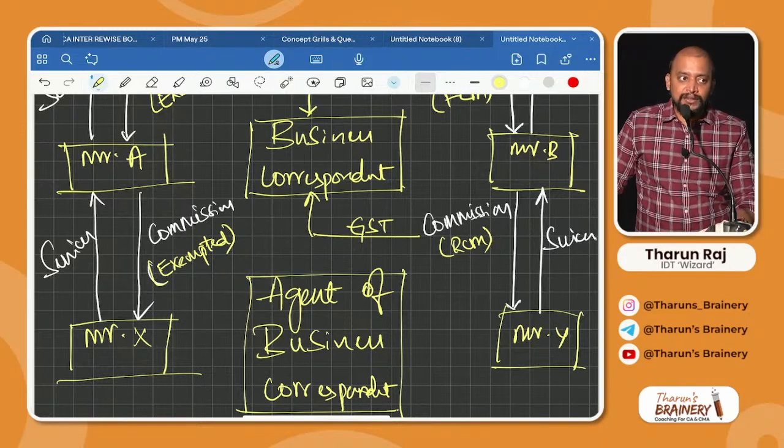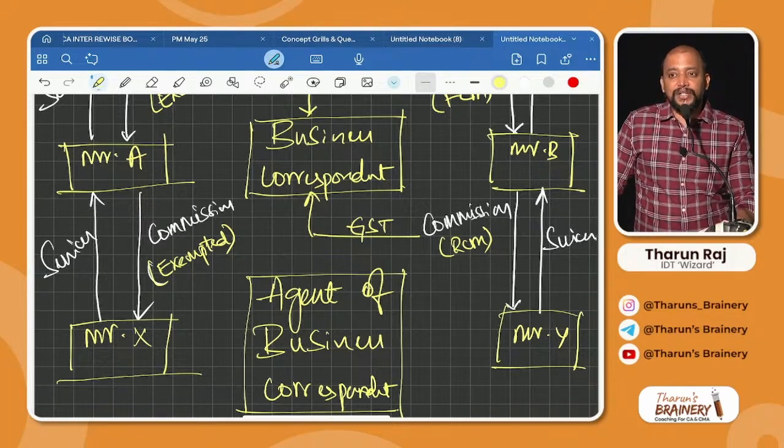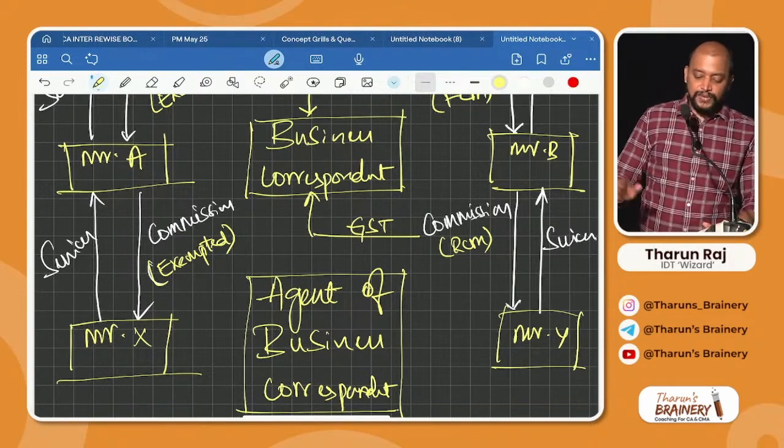Point number 1, business facilitator: an agent of a business facilitator earning commission from a rural area is exempted. A business facilitator shall never pay GST on outward supply or inward supply. Third point, business correspondent: an agent of a business correspondent earning commission from a rural area is exempted. A business correspondent shall always pay GST on outward supplies and inward supplies. Okay, this is what you need to remember.